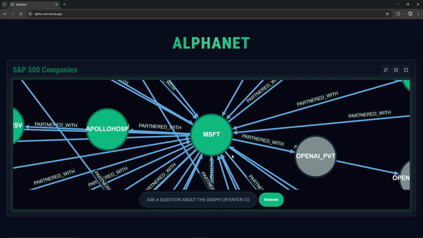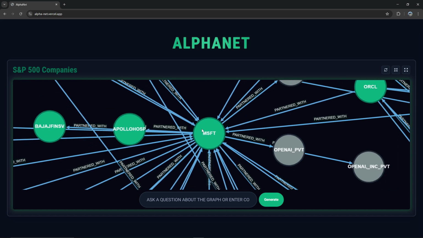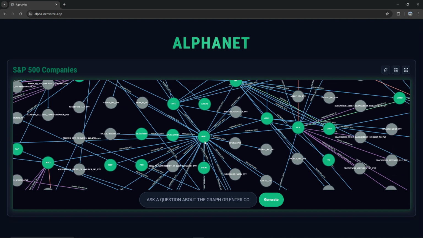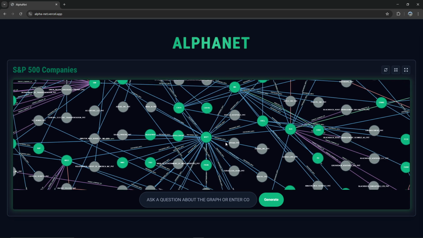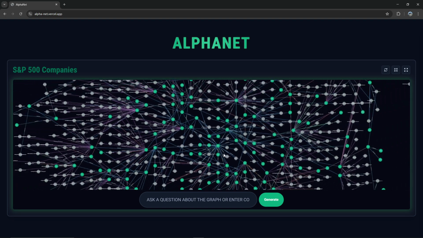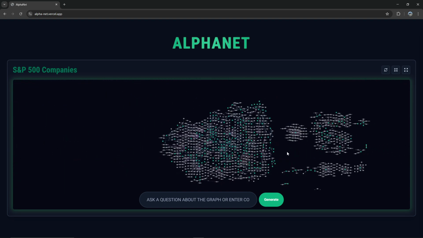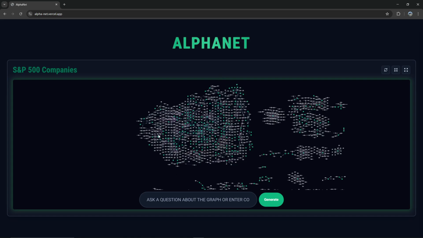Now you can see here, it kind of locks on to either Microsoft, Google, or NVIDIA at the start. And you can see all these connections with OpenAI, because it's a private company. It's not open, and it's not an S&P 500. All these connections, and you see this very, very large graph and this large web here. That's all these companies are connected to each other in some way.